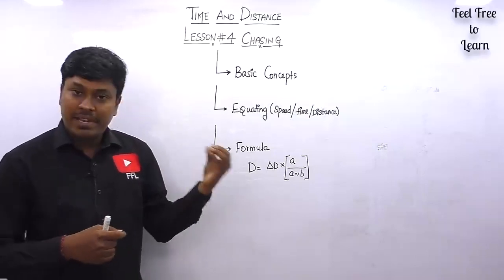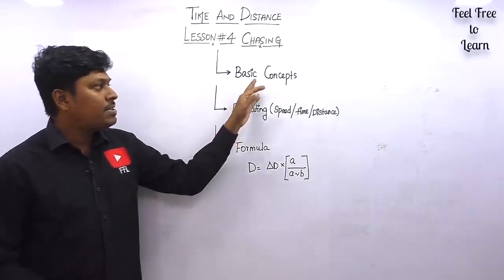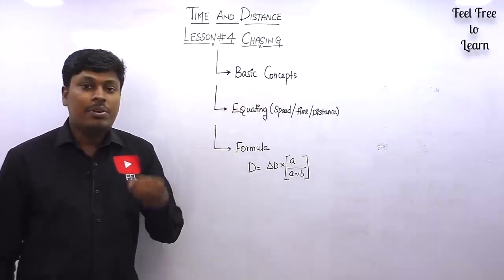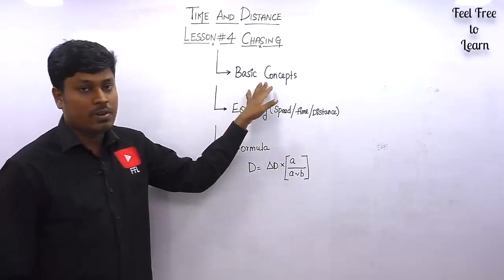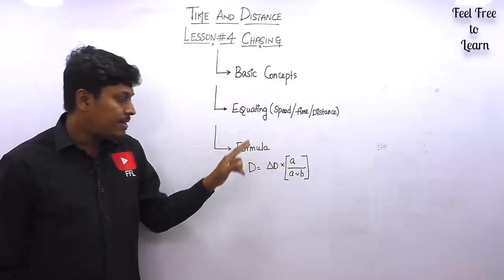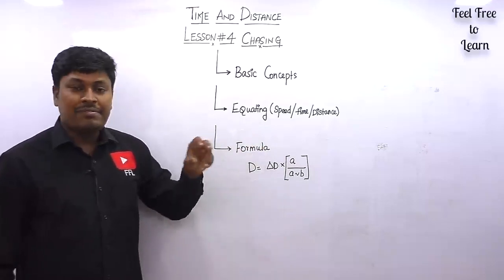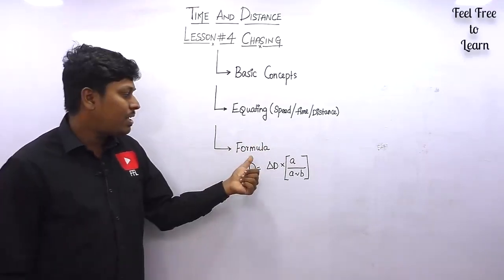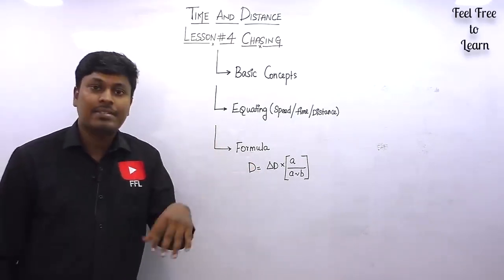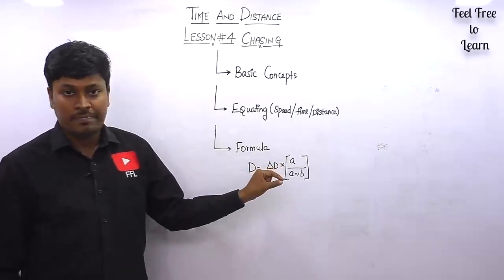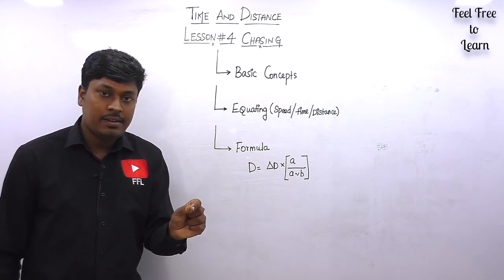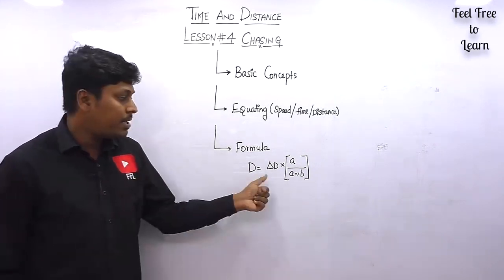And the question that is based on chasing can be solved by just learning the basic concept, which we have already learned: speed, distance and time formula. By knowing all the basic concepts, you can solve the question by one method. The second method is the concept called equating, and the third is the formula method. If the question is very tough, you can't apply the formula method directly. You need to find some values first, and then apply them in a formula. So for the tough level question, the formula method will not be helpful. For the easy question and also for the medium level question, you can apply the formula directly.